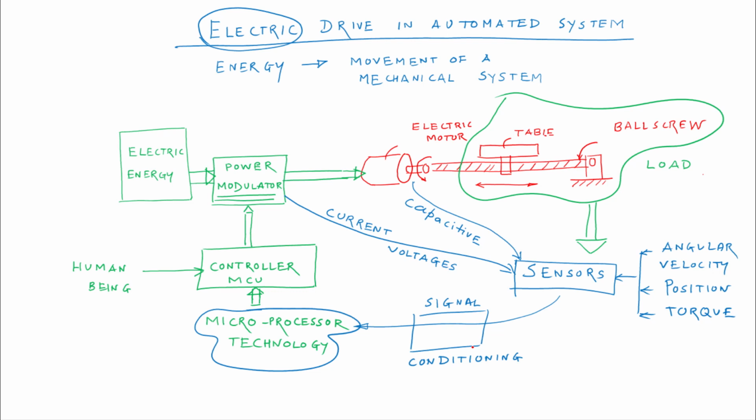When we combine these elements together, we get the electric drive which is used in the automated system.